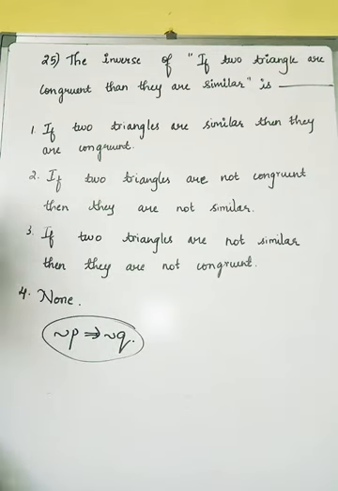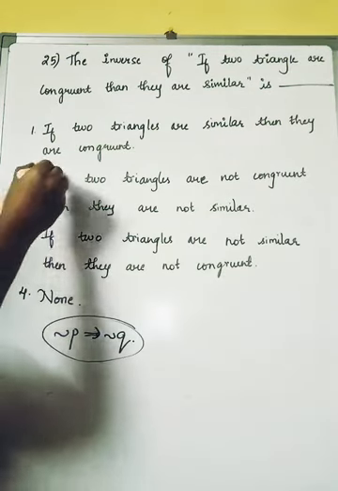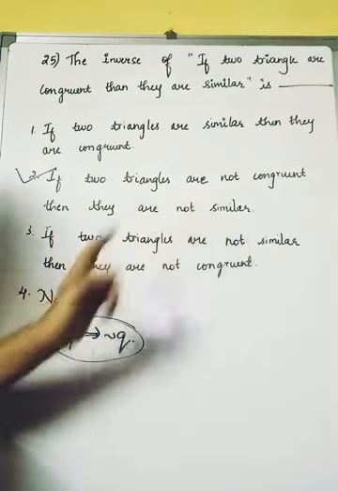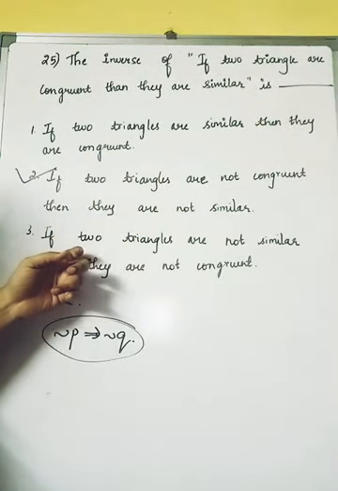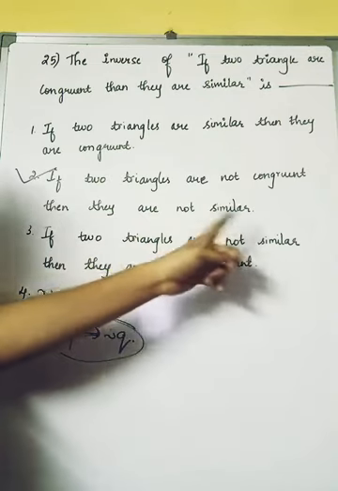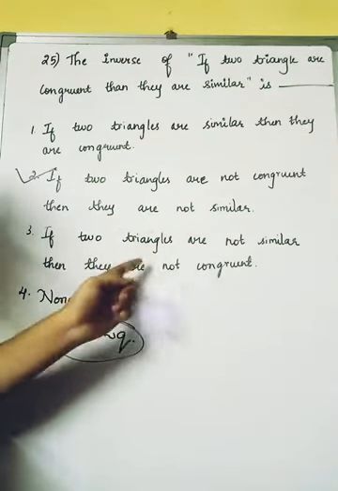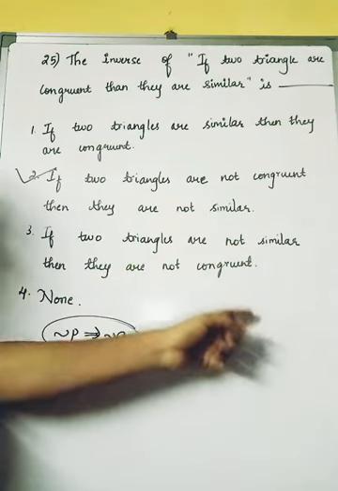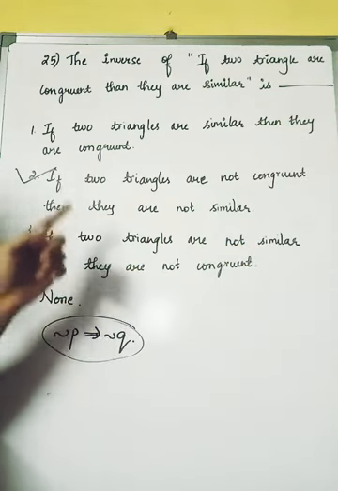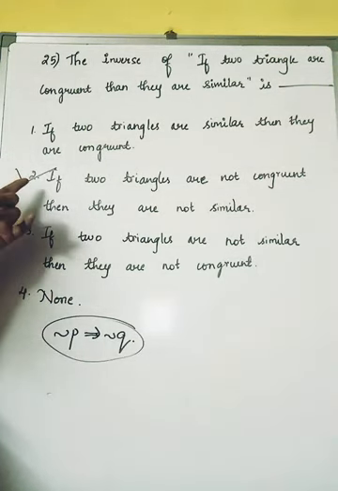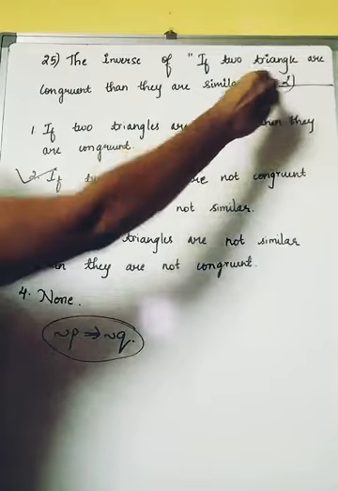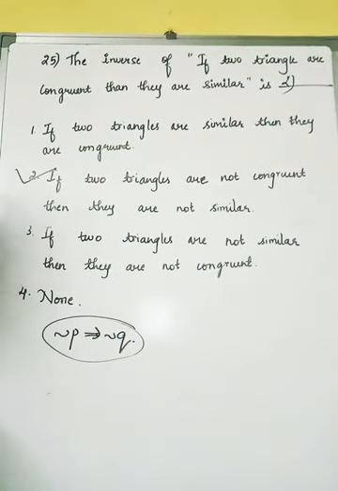So which will be the correct answer here? It is the second option: "If two triangles are not congruent, then they are not similar." If you go with the third option, "if two triangles are not similar, then they are not congruent," what is it? It is the contrapositive, because here the Q component is first, and later the P component. So the correct answer is the second option. Hope it is clear for you.